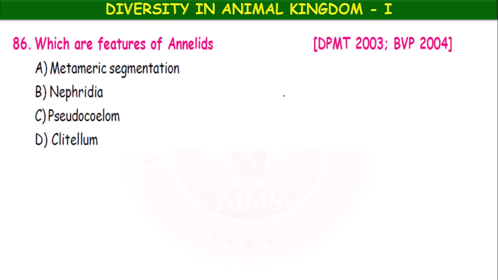Metameric segmentation, nephridia, pseudocoelom, clitellum. Here metameric segmentation is a feature of annelids, nephridia are excretory organs in annelids, clitellum is also present in the annelids, but pseudocoelom is absent in the annelids. So, A, B and D.